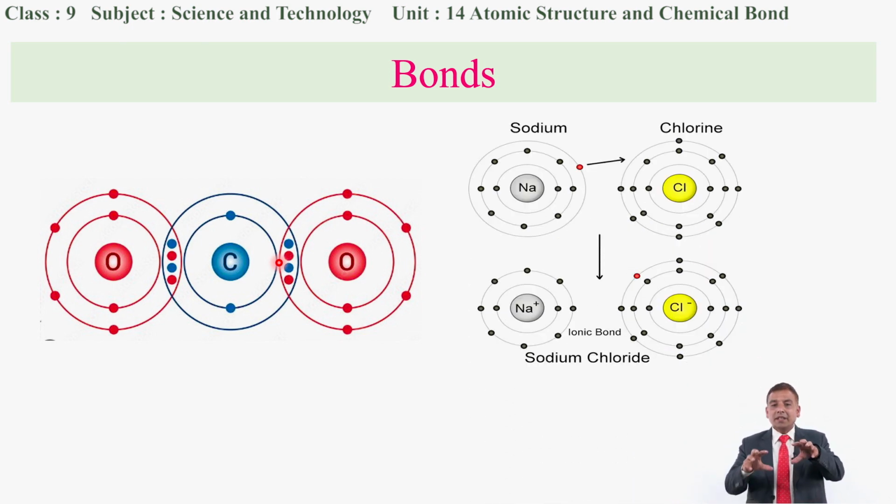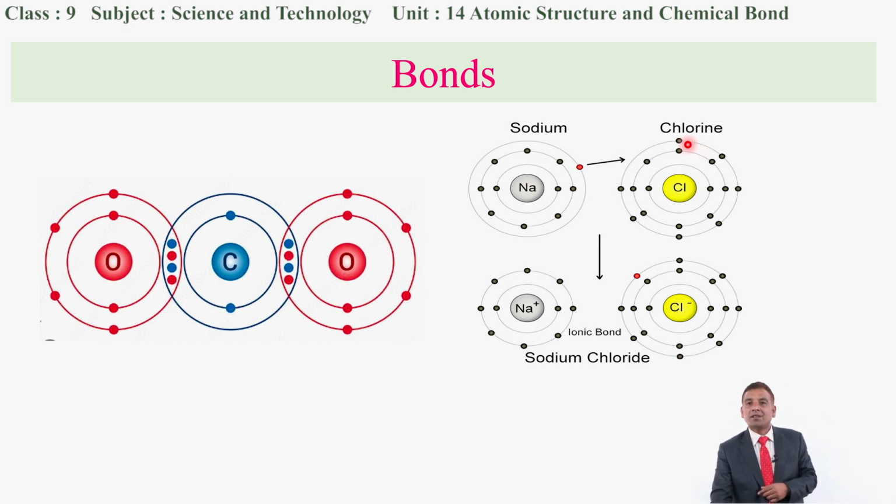Now, in this molecule, you can see the transference of the electron from this sodium metal to chlorine. We have already configured the electrons of the sodium as well as the chlorine. Sodium has 1 electron in the valence shell, as well as chlorine has 7 electrons in the valence shell. So chlorine needs 1 electron, as well as sodium needs to lose 1 electron, so that when the sodium loses 1 electron, then this lost electron will be gained by the chlorine. So this is the bond formed between sodium and chlorine, and it becomes sodium chloride.